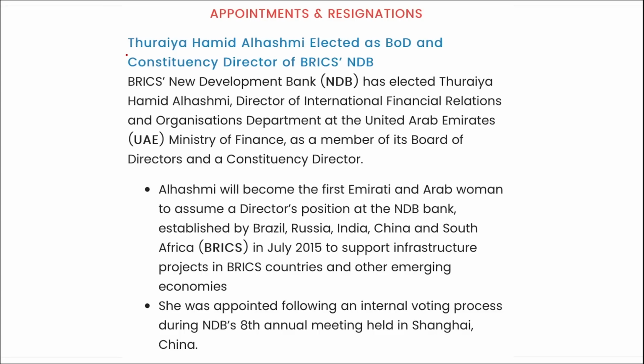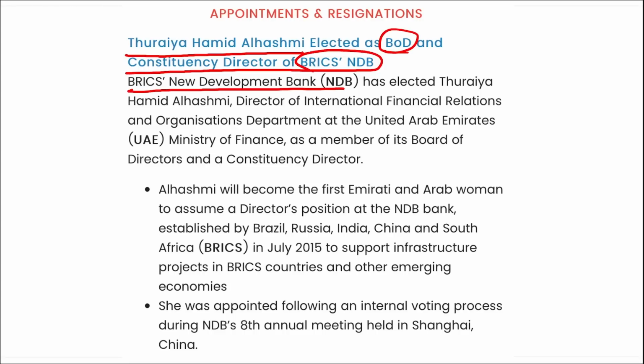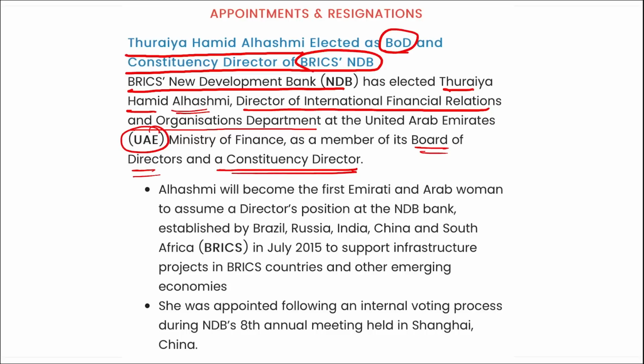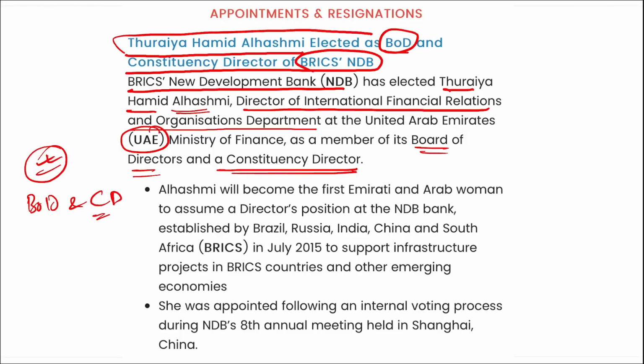Next is appointments and resignations. Thuraiya Hamid Al Hassami elected as Board of Director and Constituency Director of BRICS New Development Bank. I repeat, the BRICS New Development Bank has elected Thuraiya Hamid Al Hassami, the Director of International Financial Relations and Organization Department of the UAE Ministry of Finance, as a member of the Board of Directors and a Constituency Director. So direct question, who has been appointed as the Board of Director and Constituency Director of BRICS New Development Bank? It will be Thuraiya Hamid Al Hassami, right?